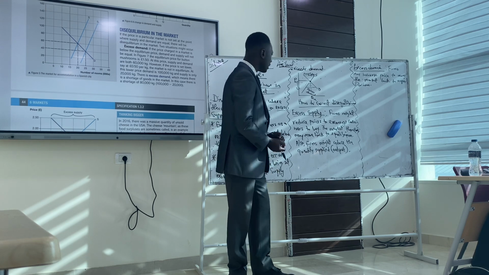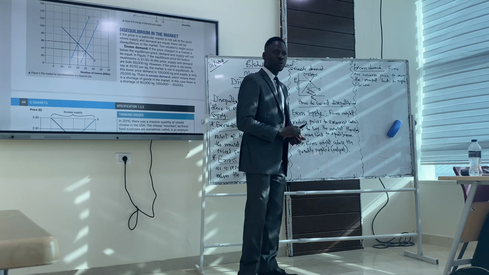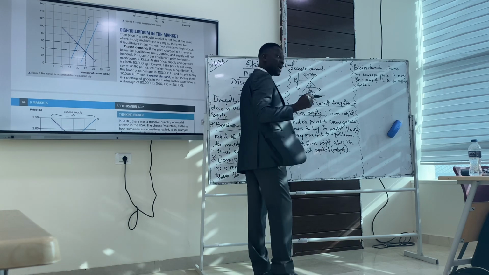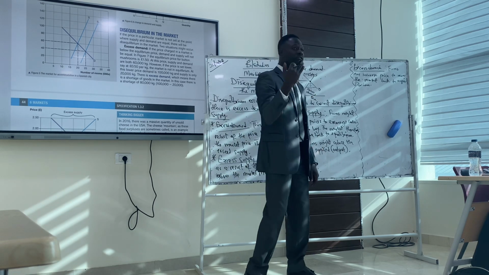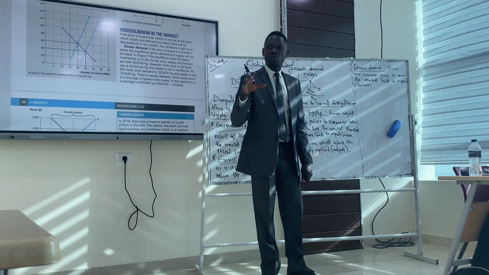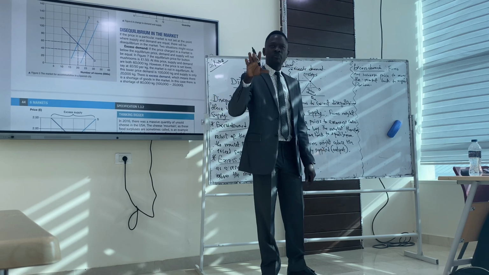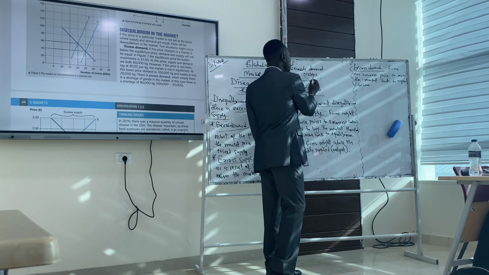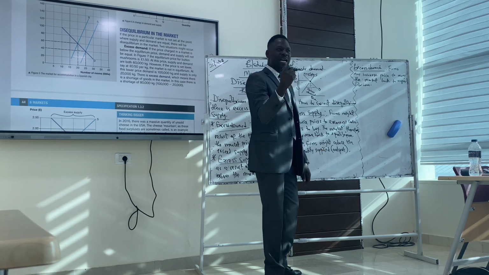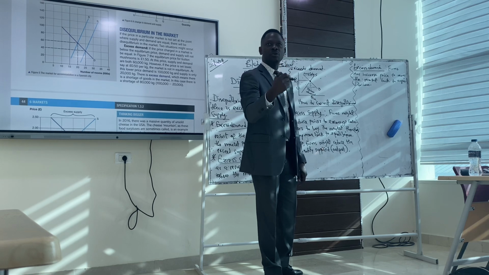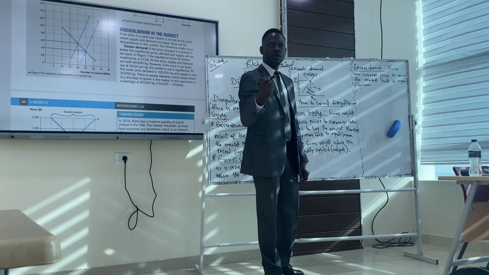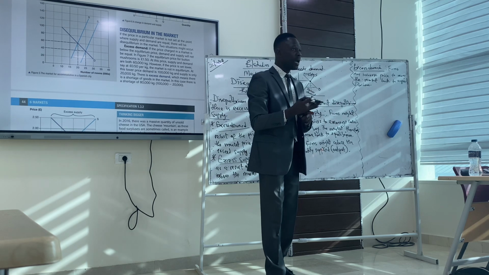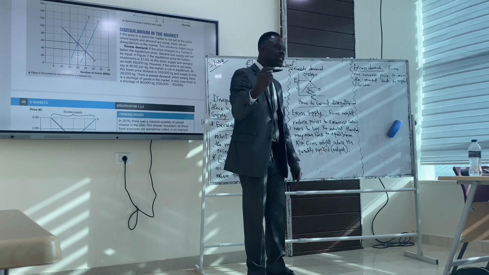Yeah. Great. Then, the other situation is when the price is set above the equilibrium price. Based on the law of supply, the higher the price, the higher the quantity supplied. So this gives producers the incentive to produce more, because it allows them to make more revenue and profit. Then they want to supply more to the market based on the law of supply. The higher the price, the higher the quantity supplied.